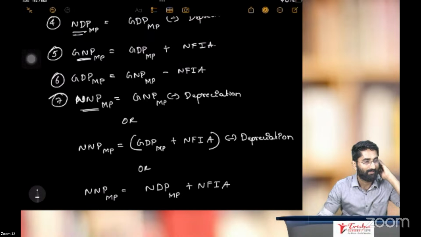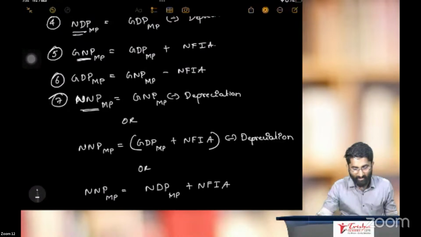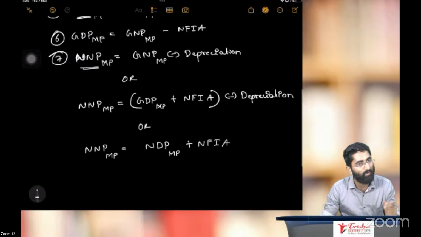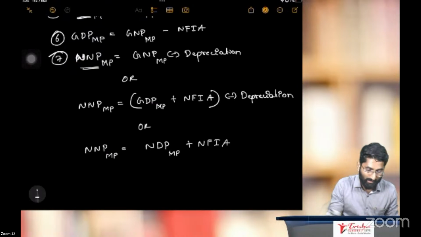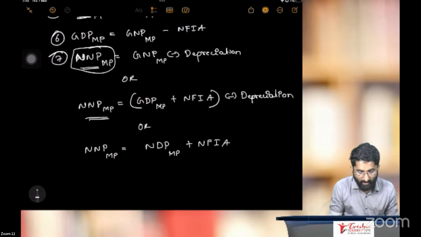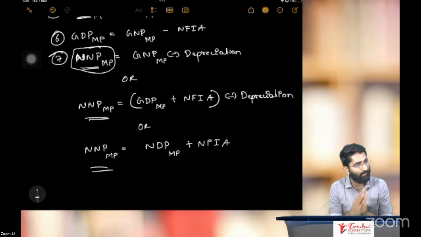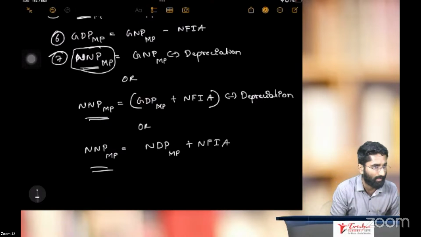Everyone, you are getting this? So here, what I have written, 3 formulas for one answer. You have to find out net national product at market price. There are 3 different ways of calculating this. First one, net national product at market price is equal to gross national product at market price minus depreciation. We got net national product at market price.